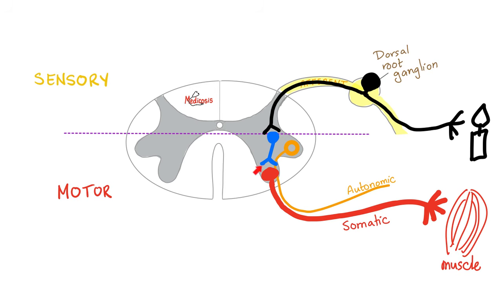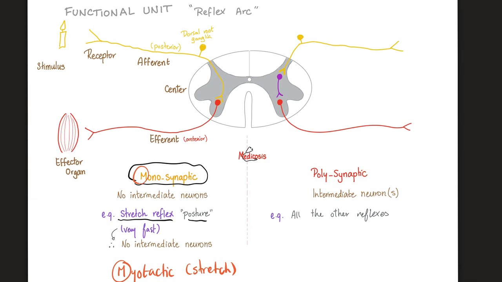A synapse is a connection or union between two neurons. So we have 2 synapses here, so we can call this disynaptic or bisynaptic, or because it's more than one, polysynaptic. So we divide the reflexes into monosynaptic and polysynaptic. The example of the candle and flexing the muscle, this is polysynaptic. The monosynaptic reflex that you need to know is the stretch reflex, otherwise known as the myotactic reflex.